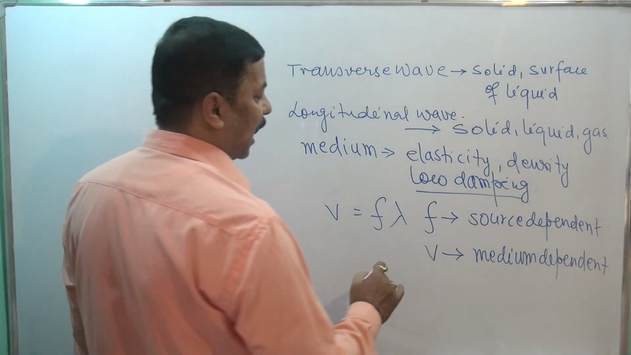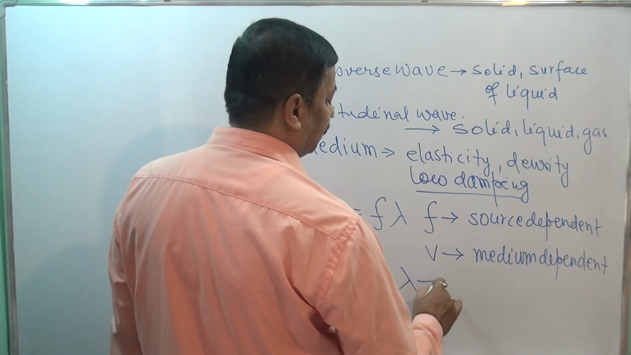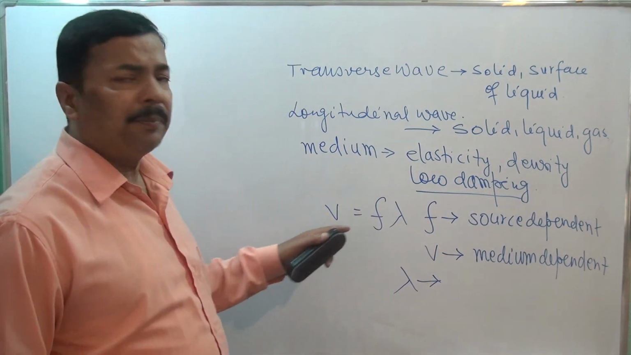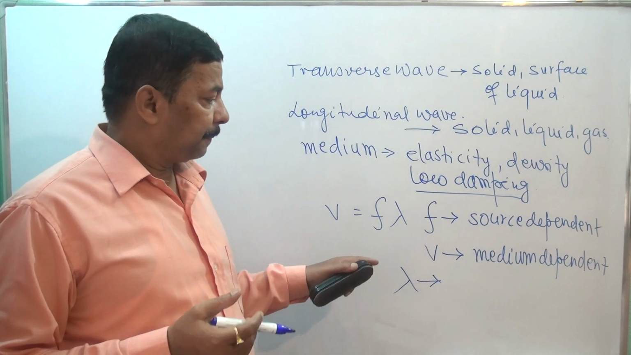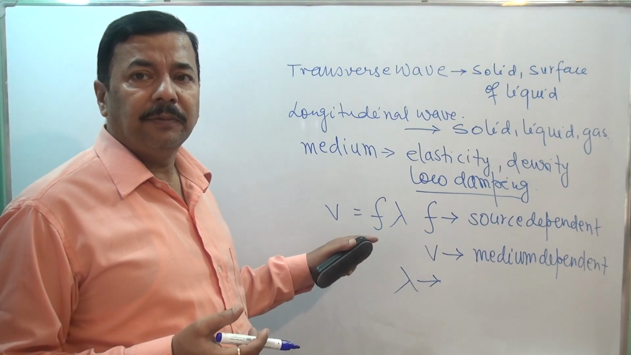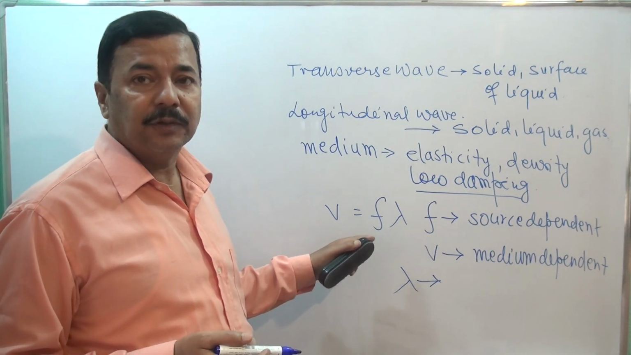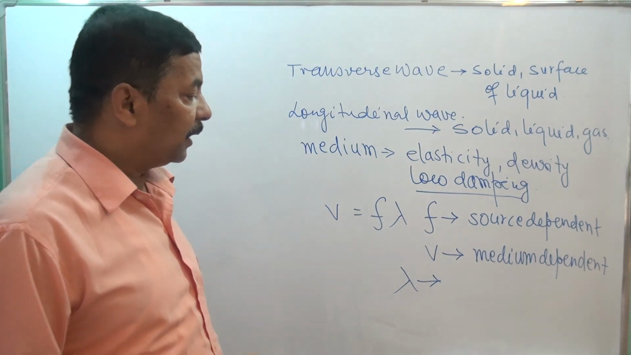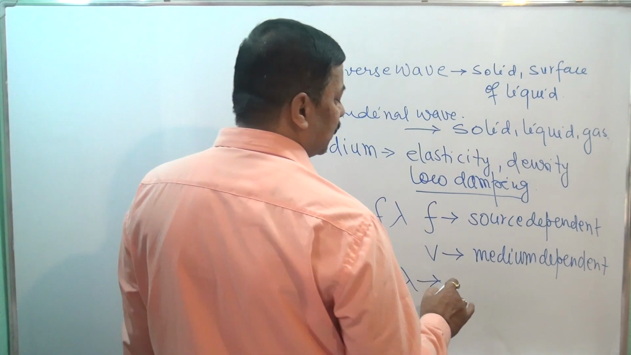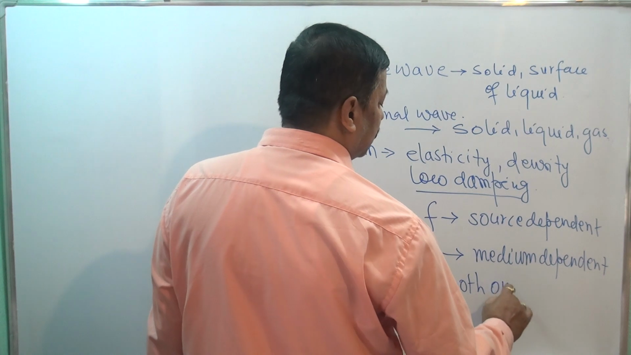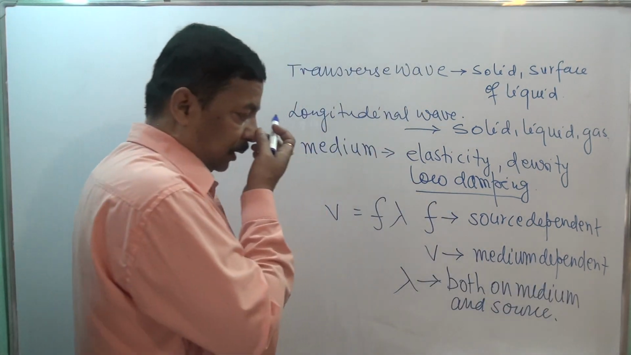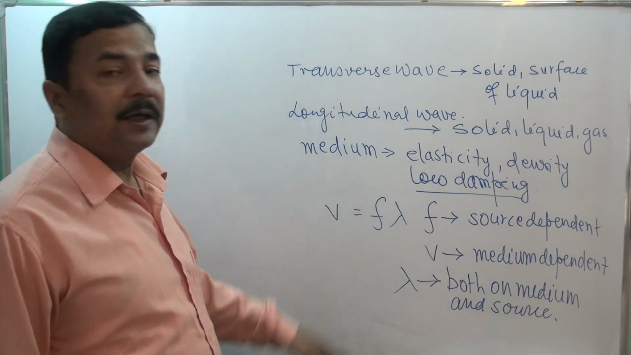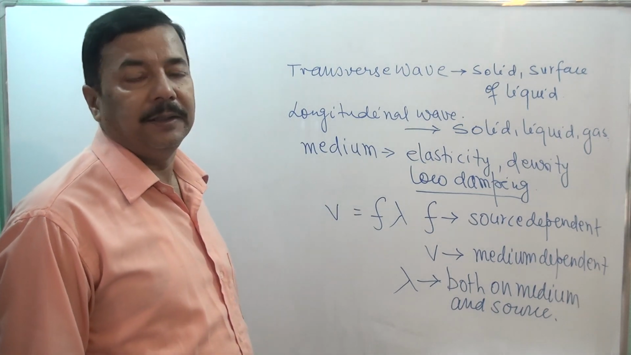Whereas lambda, that is the wavelength, is very important for getting the hidden message of wave. The hidden understanding of wave will be clear to you if you understand this fact in a very careful way, that lambda depends both on medium and source. This thing should be clearly understood in your mind.